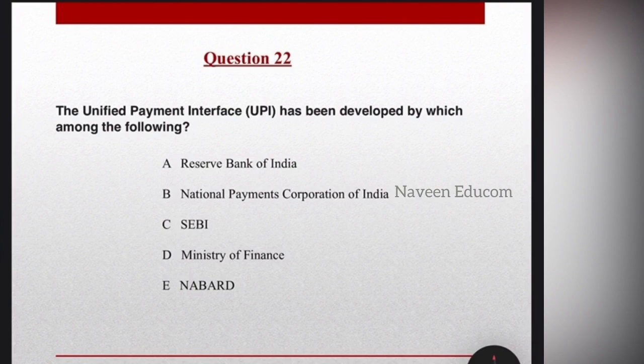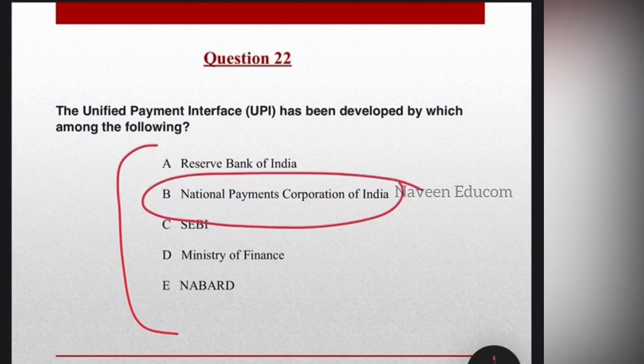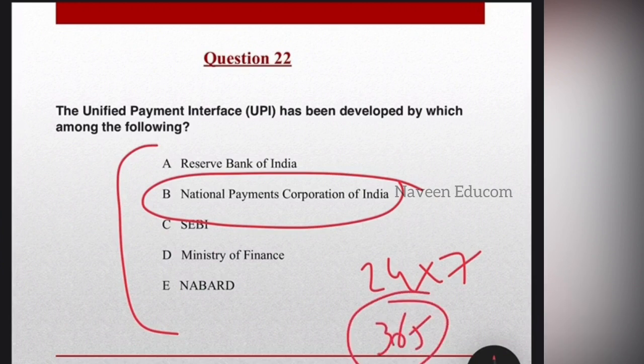Coming to the next question. The Unified Payments Interface, UPI, has been developed by which among the following? The UPI is a product developed by the NPCI to ensure a 24/7 money transfer mechanism for 365 days a year. So it is NPCI, National Payments Corporation of India. Through this mechanism, you can transfer money 24/7 for 365 days. So it's working every time. Money can be transferred to another bank account instantly.